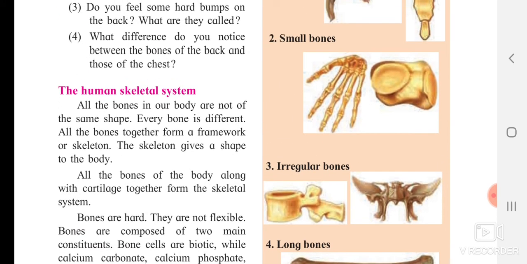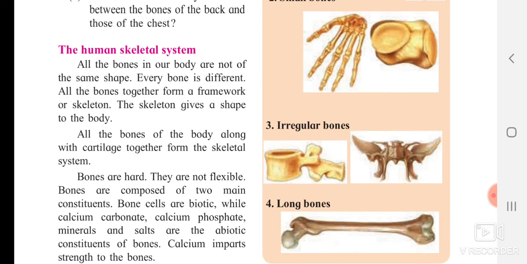Okay, we are going to start with our human skeletal system, our actual lesson. All the bones in our body are not made up of the same shape. Every bone is different. All the bones together form the framework called the skeleton. Our body is totally supported by the skeleton, and when these different bones come together, one framework is formed that is called the skeleton. The skeleton gives the shape to our body. A proper shape is given to your body just because of the skeleton.